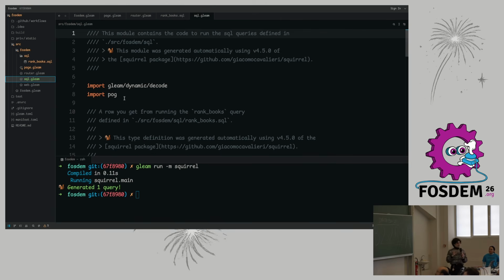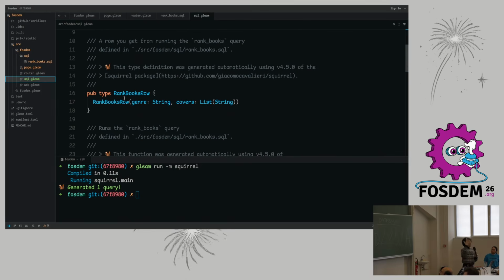But at the end of the day, what really matters is that it's understanding our queries, talking to the database, and figuring out what is the shape of the data that we're getting back, so that it can generate those decoders, that glue code, that now we no longer own because it's taken care of by Squirrel. So it can see, for example, that this query we've written returns rows that contain two columns. The genre column, that is a string, and the covers column. Look at that. That is a list of strings. We did an aggregation, and it could figure that out pretty all right.